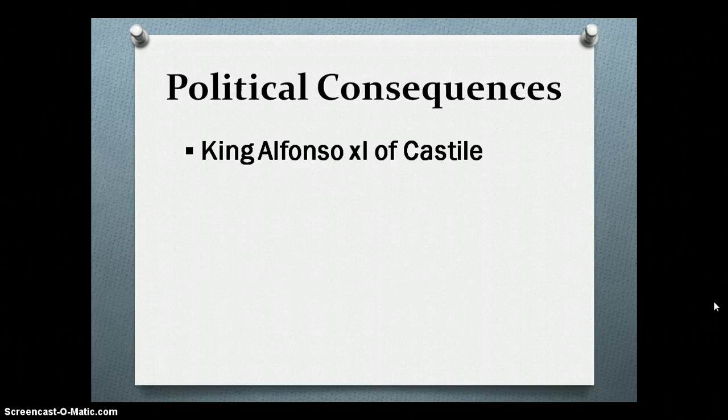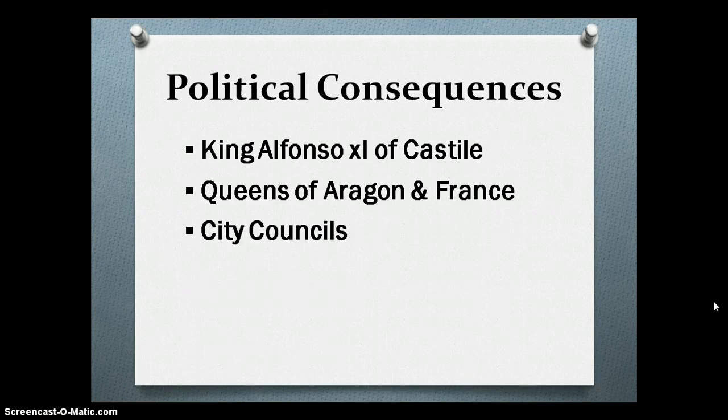Political consequences. There were a few political effects of the plague. King Alfonso of Castile was the only reigning monarch to actually die of the plague. However, many lesser nobles died, including the Queens of Aragon and France. The effect at the local levels was actually the most severe. City councils were destroyed, whole families of local nobles had been wiped out, and courts were forced to close down.